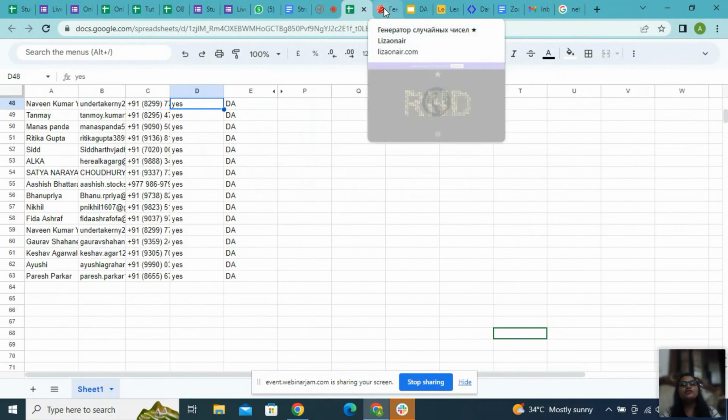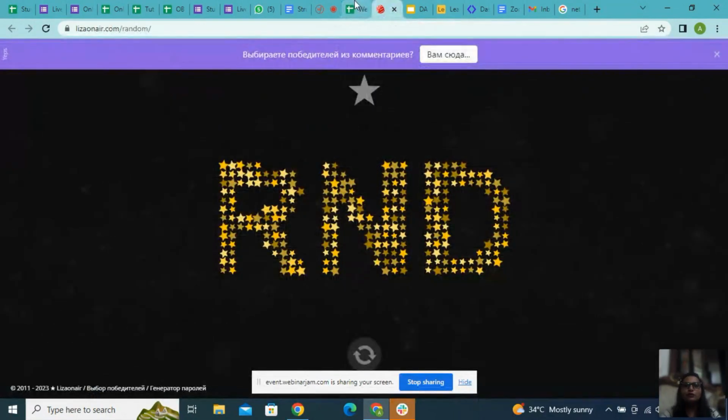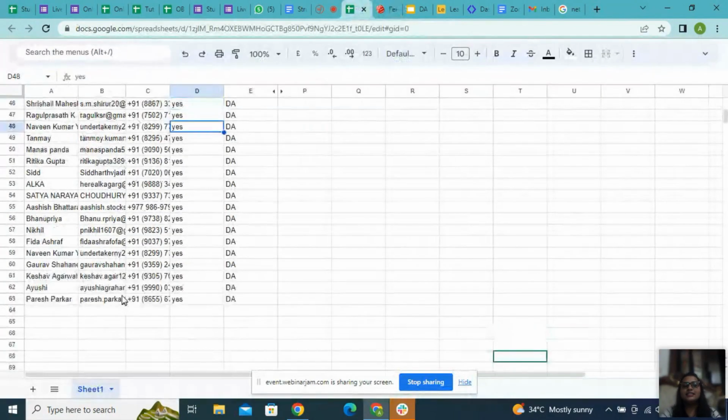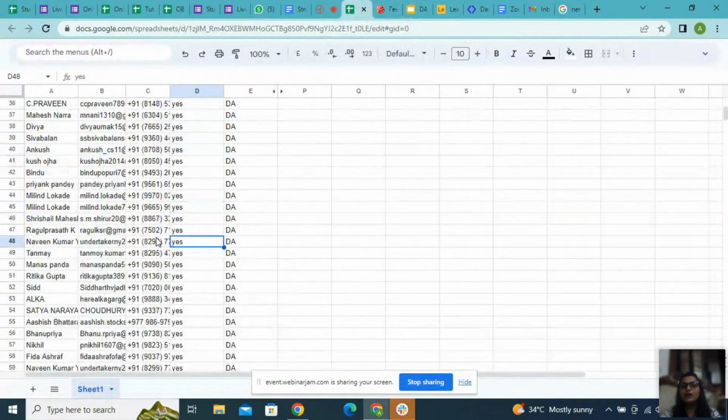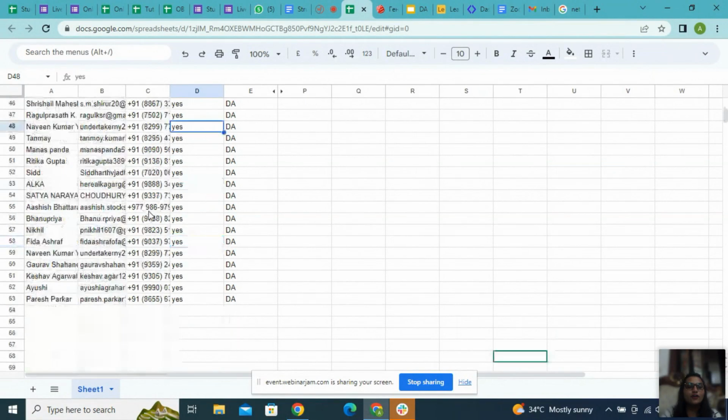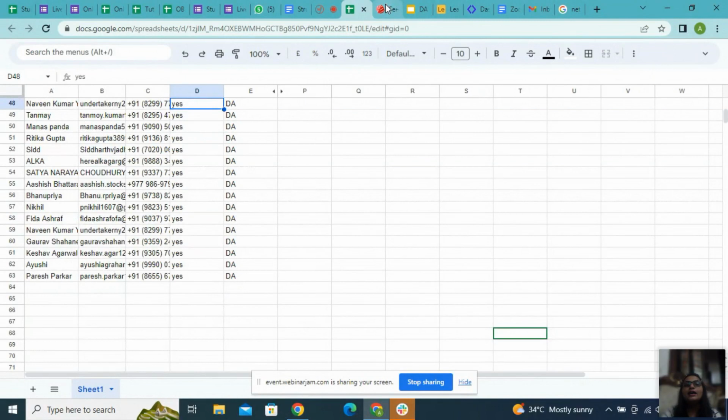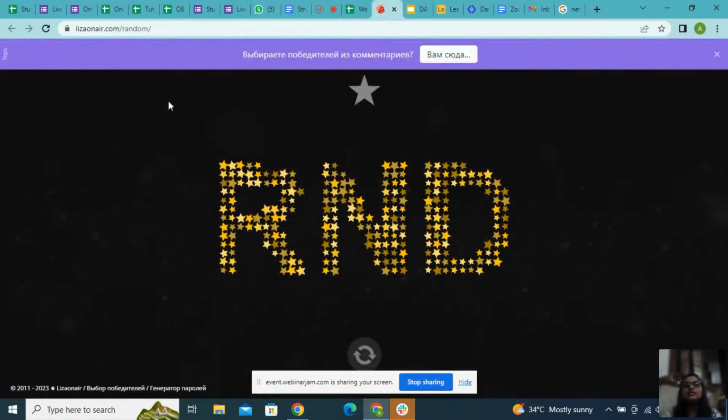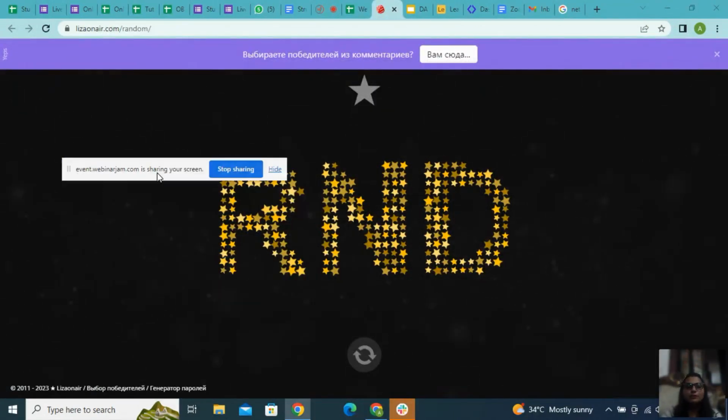So let me also tell you which platform we use. As you can see in the sheet, there are 63 participants who have registered. From this sheet, the winner will be announced. The platform we use is Randomizer. Let me show you all.